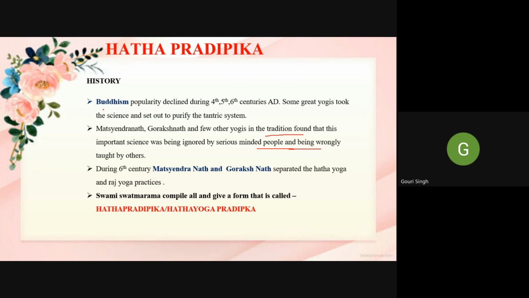But when the 6th century came, that path slowly declined. Then yogis like Matsyendranath, Gorakshanath and a few others were found, and we should give more importance to and follow a particular knowledge.